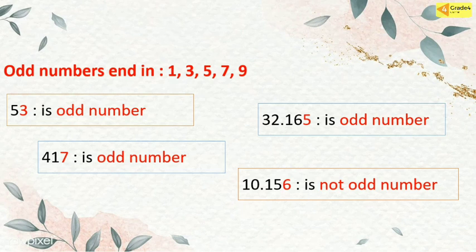We know 10,156 has 6 in the ones place. 6 is not an odd number. So we can say 10,156 is not an odd number.